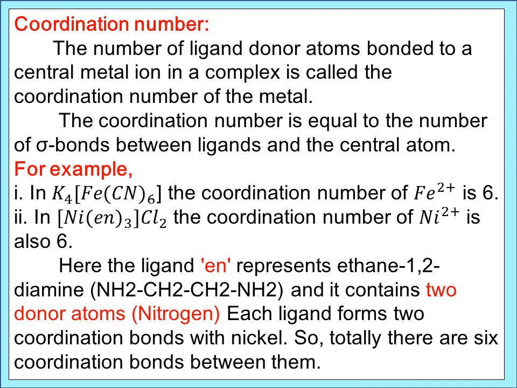It has 2 terminal nitrogen atoms, both capable of donating electron pairs. So ethylene diamine is a bidentate ligand. Each ethylene diamine can form 2 bonds with the central metal ion, and hence 3 ethylene diamine can form 6 bonds. So the coordination number in this case is 6.